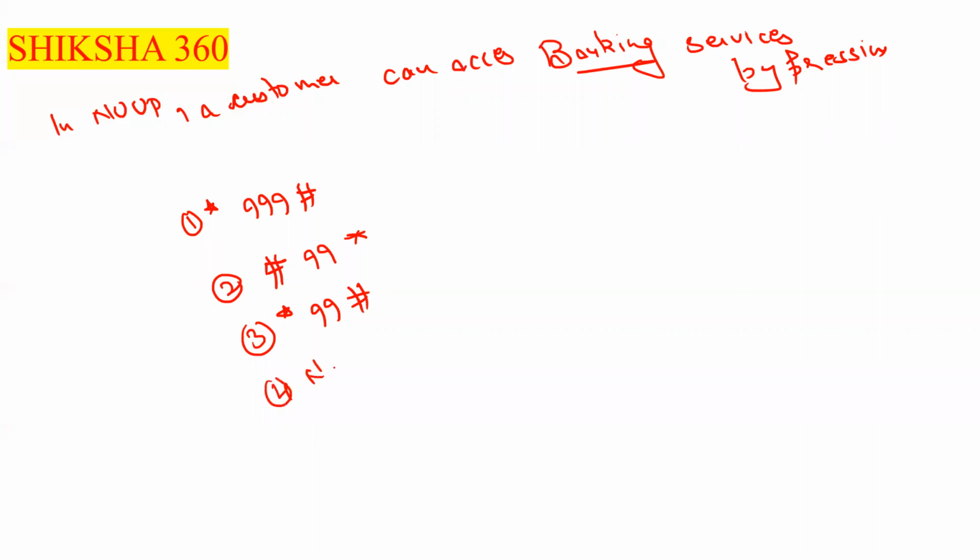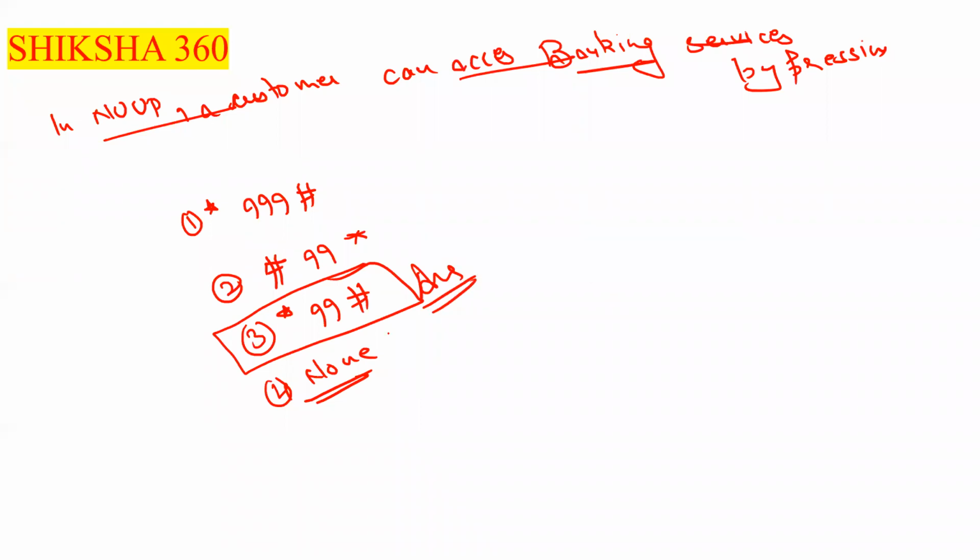Fourth one is none. Clear. So the correct answer here is option number C, that is star 99 hash. Clear. In NUUP, a customer can access the banking services by pressing star 99 hash.